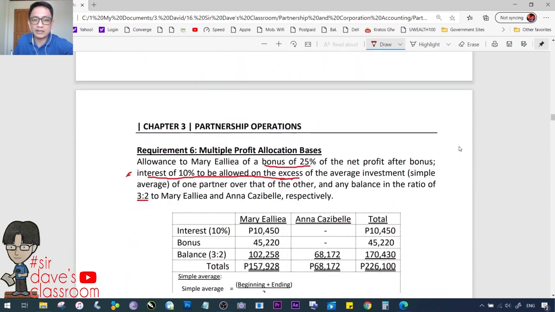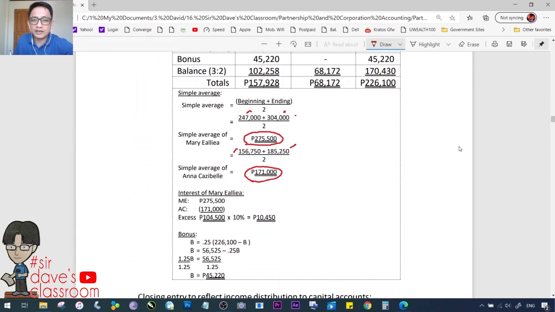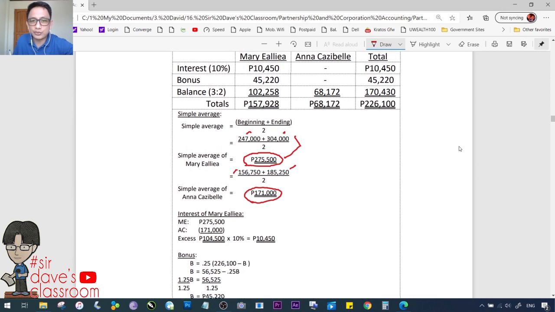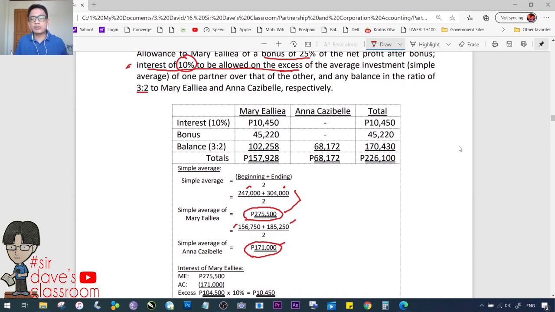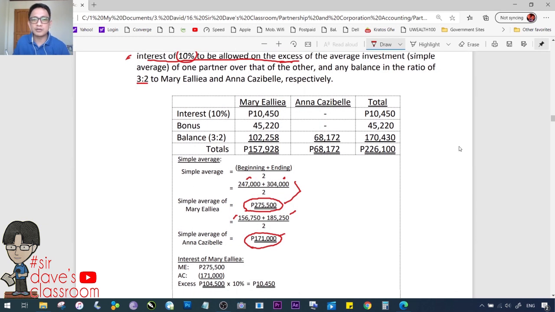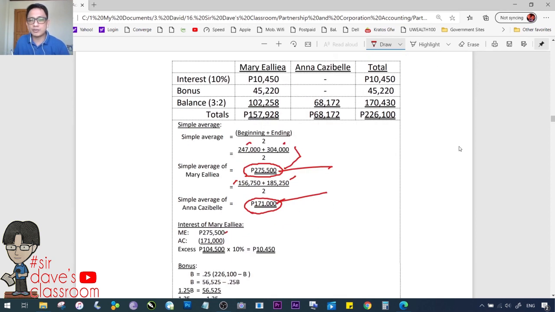Balik tayo dito sa ating number 6. Correct. Alright? Not unless nagkamali tayo sa pindot ng calculator, but we have checked this over and over. That is 275,500. 171,000. So, anong sabi? Allowed daw ng 10% on excess nung isa over the other. So, sinong mas malaki? Mas malaki si Mary Elia dito compared kay Ana Casibel. So, yung excess, 275,500 less 171,000, yun yung base ng 10%. Yun yung basis ng 10%. So, the interest should be 10,450 right here. Wala kay Ana Casibel total.